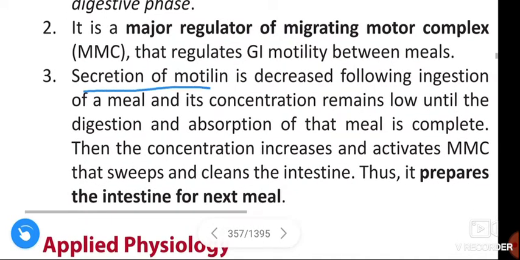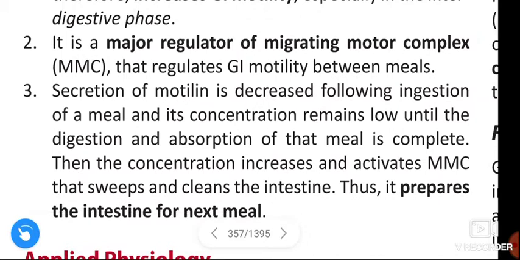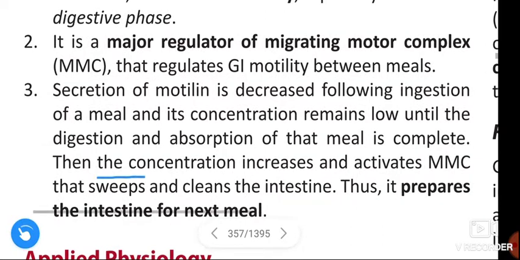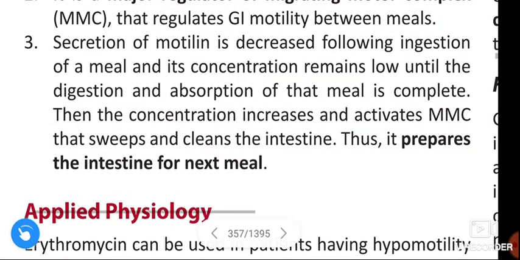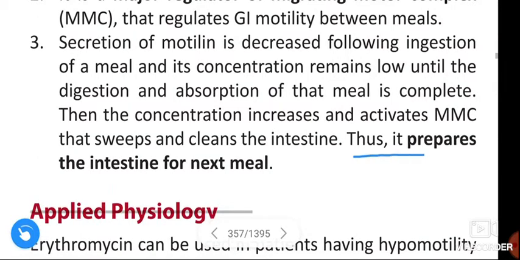The secretion of motilin is decreased following ingestion of a meal, and its concentration remains low until the digestion and absorption of that meal is complete. Then the concentration increases and activates the migrating motor complex that sweeps and cleans the intestine. Thus it prepares the intestine for the next meal.